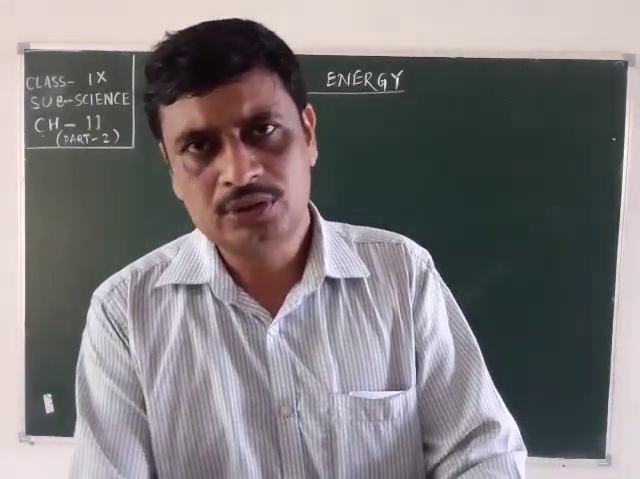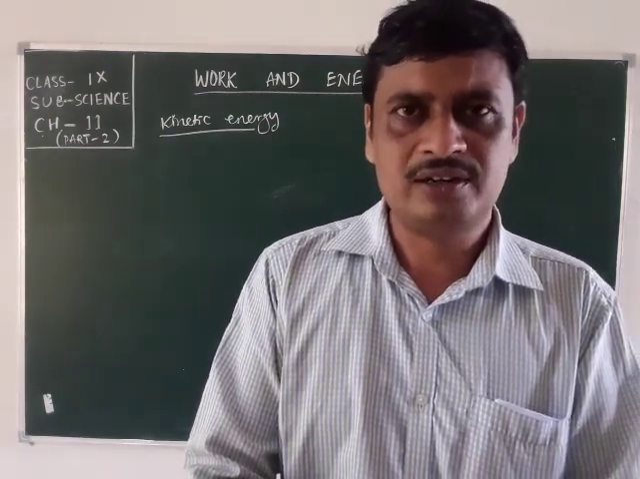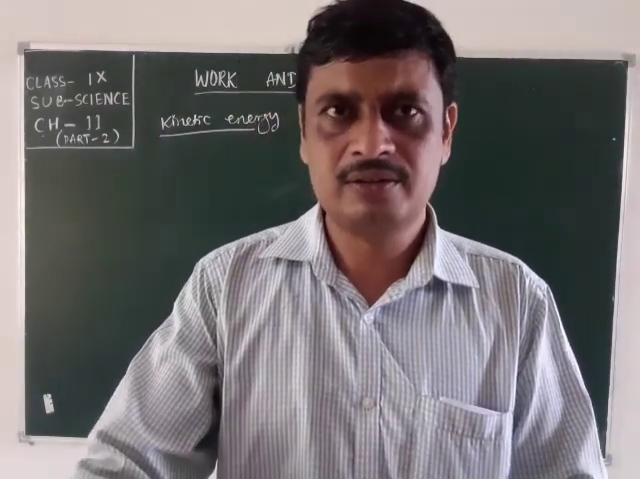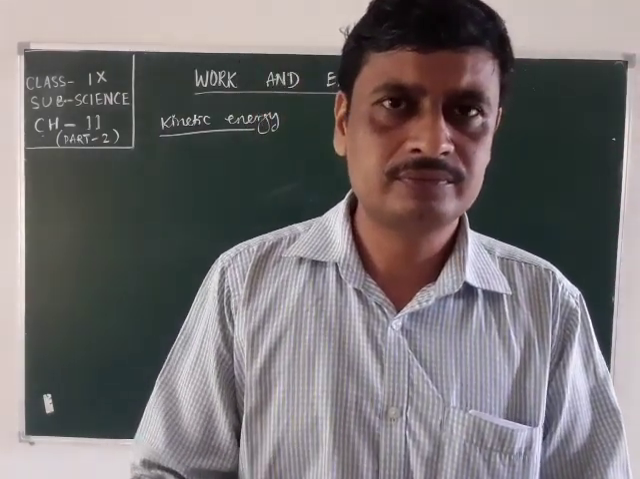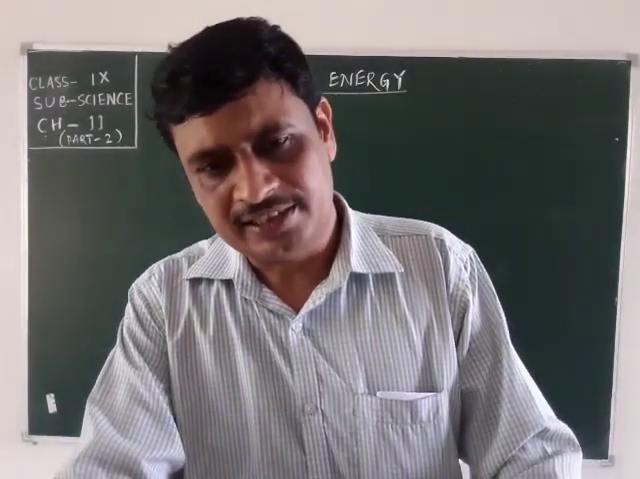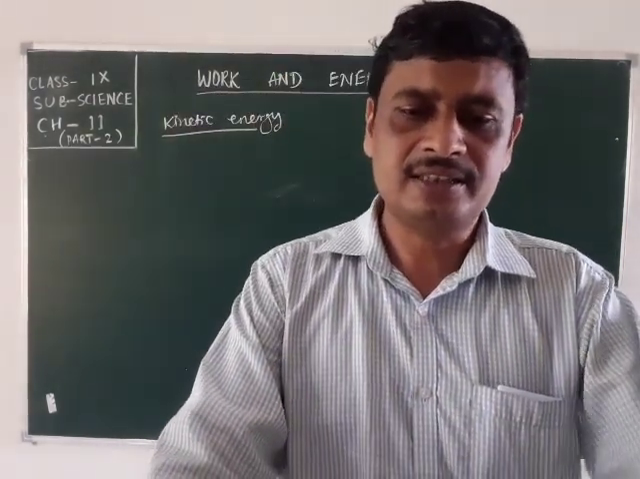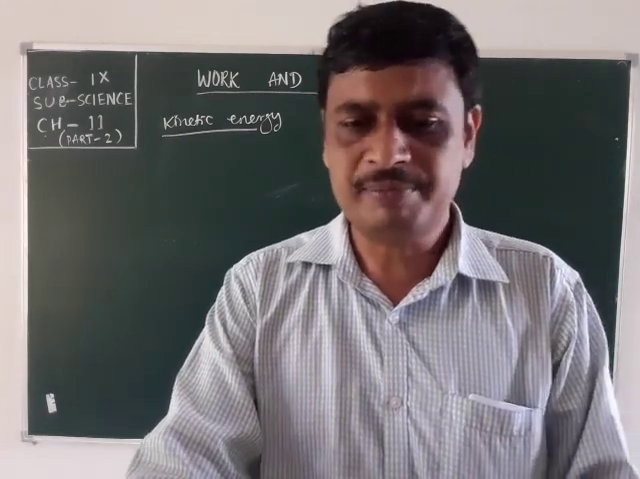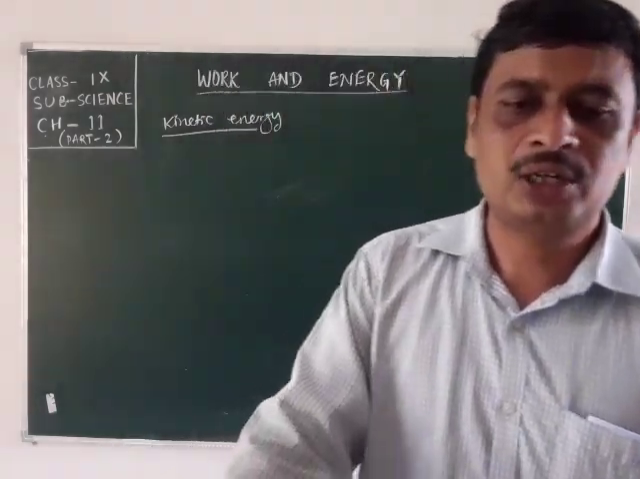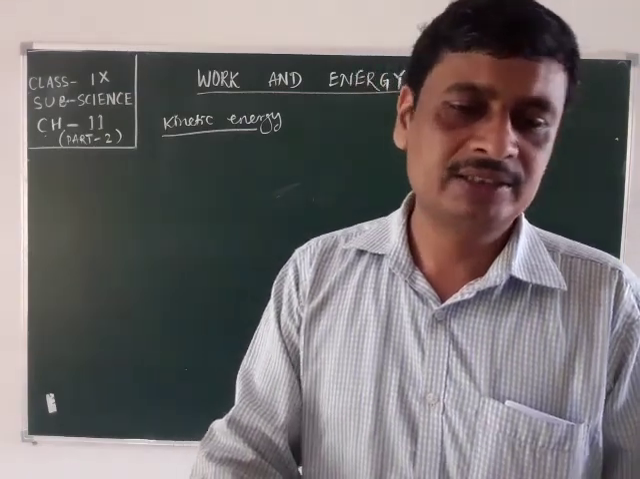Now, we have to express this kinetic energy as half mv square. We have to derive the formula of kinetic energy as half mv square. Let us now express the kinetic energy of an object in the form of an equation. Consider a mass m moving with uniform velocity u. Let it be displaced through a distance s when a constant force acts on it, in the direction of its displacement.